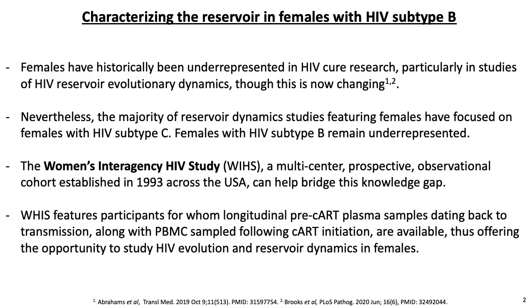Females have historically been underrepresented in HIV cure research, particularly in reservoir evolutionary dynamics studies, though this is now changing. So far, the majority of reservoir dynamics studies have focused on females with HIV subtype C, and those with HIV subtype B remain underrepresented. The Women's Interagency HIV Study, or the WIHS cohort, can help bridge this knowledge gap, as it features participants for whom longitudinal pre-CART plasma samples dating back to transmission, along with PBMC samples following CART initiation, are available. This gives us the opportunity to study HIV evolution and reservoir dynamics in females.